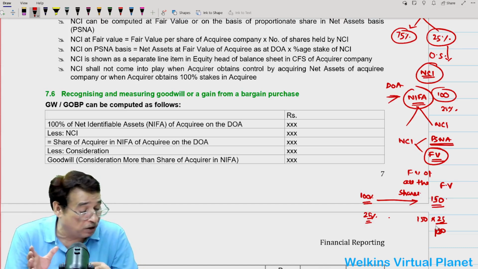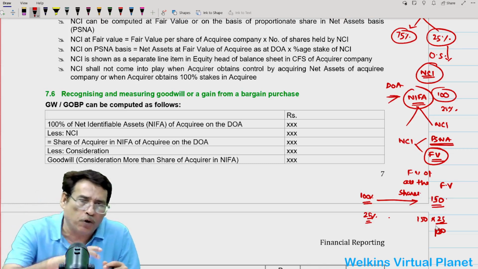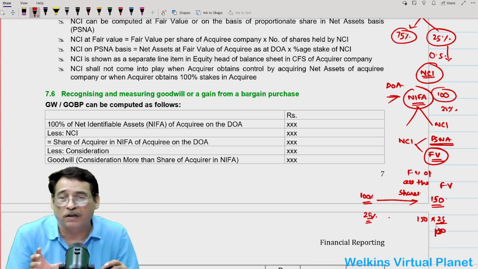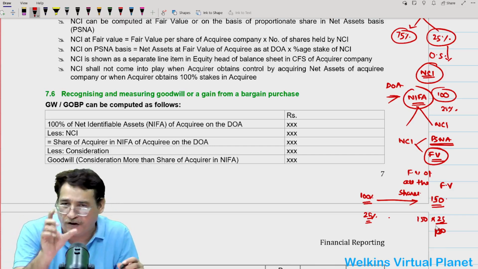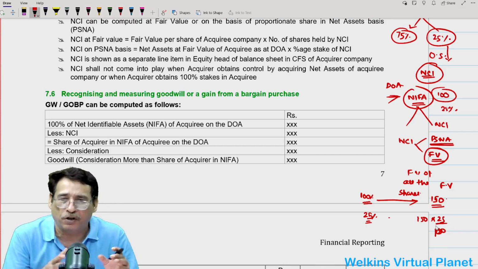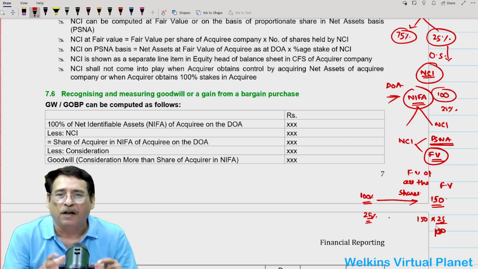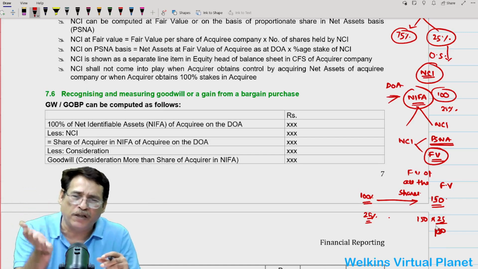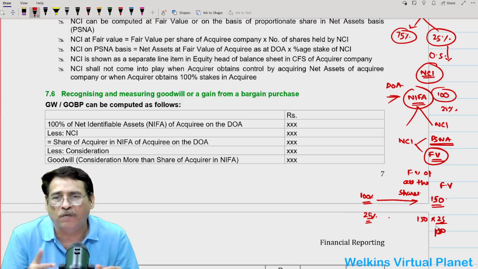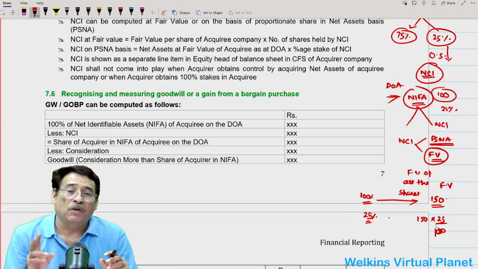Yes, sir, absolutely clear. So NCI can be measured on proportionate share of net assets basis method or on fair value basis method. Your first preference should always be for fair value. But the problem is that in questions generally we will have to use proportionate share of net assets basis simply because we are given the proportions of the NCI, correct? But if the question specifically asks you to compute the NCI at fair value, in that particular case you don't have any other alternative. You will have to compute the NCI on fair value basis. So these are the two vital points.